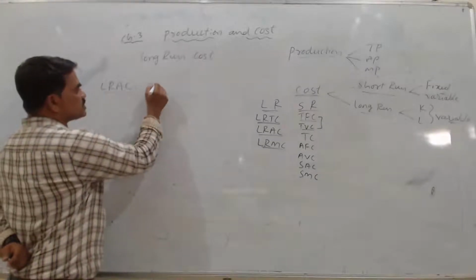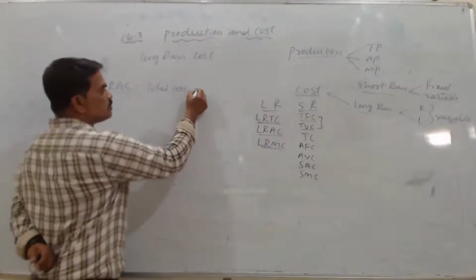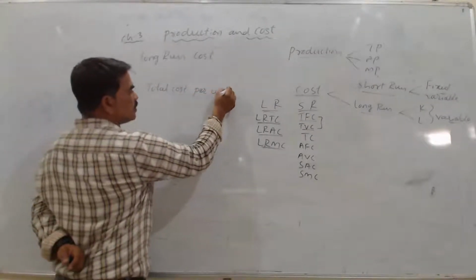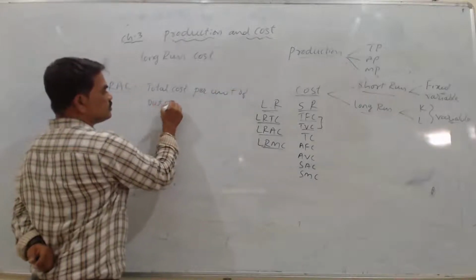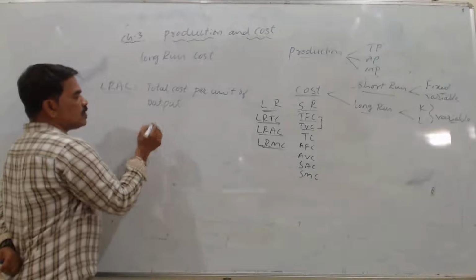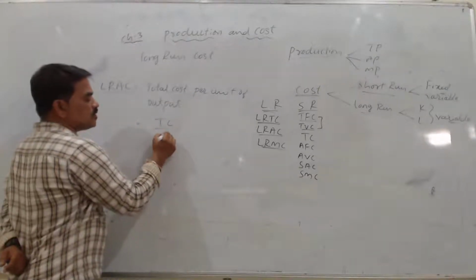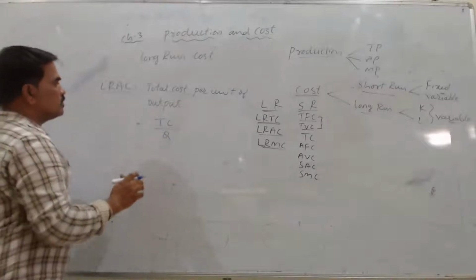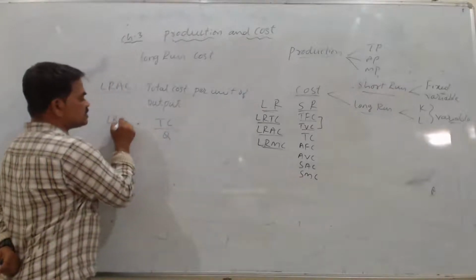Long run average cost means total cost per unit of output. So how can we find that out: total cost divided by number of outputs, that we will get the long run average cost.